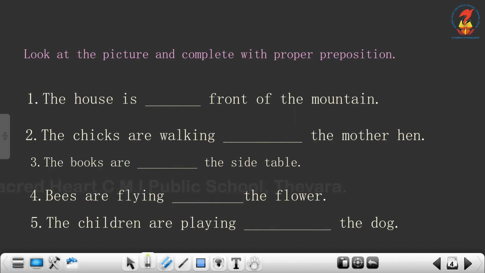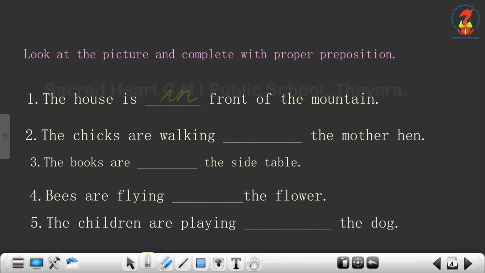Now moving on. Look at the picture and complete the proper preposition. First one, the house is dash front of the mountain. Now when you look at the picture, you will understand the mountain is behind the house. So where is the house? The house is in front of the mountain.